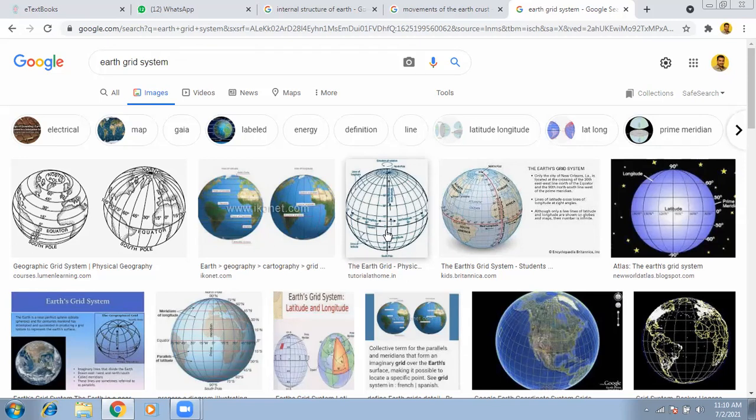Those are the more important ones. Already you know the line drawn in the middle is called the Equator. This is also called 0 degree latitude. We will discuss all this about longitudes and latitudes in detail in the next class. So this is the history of the inner part of the earth.